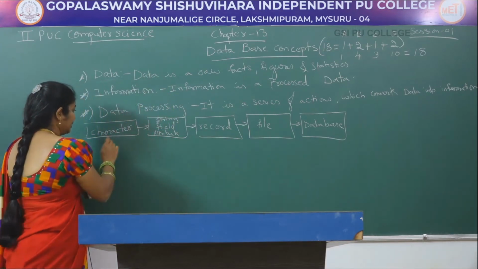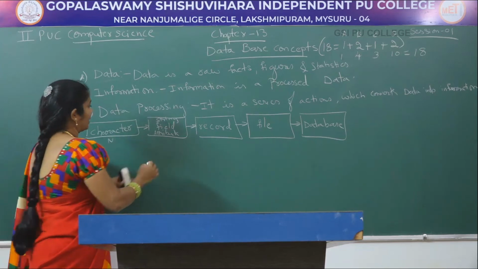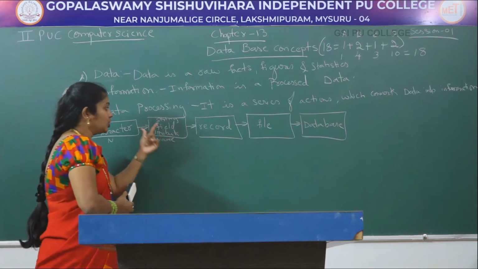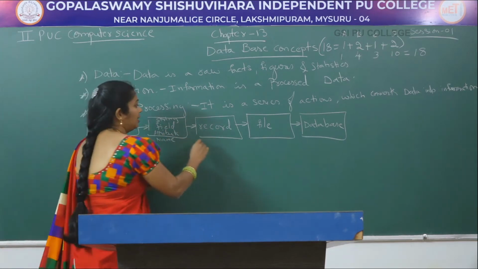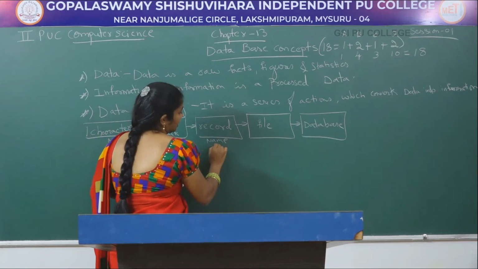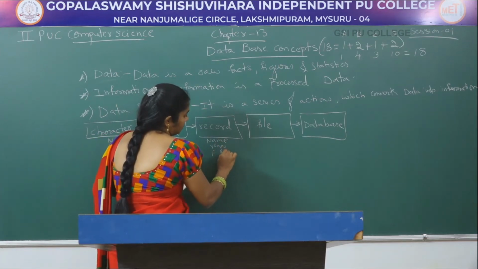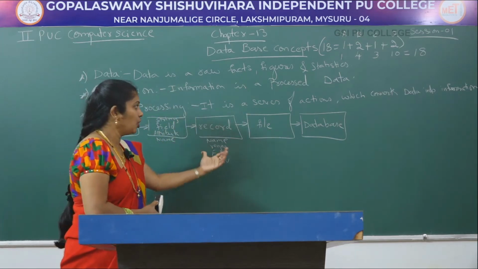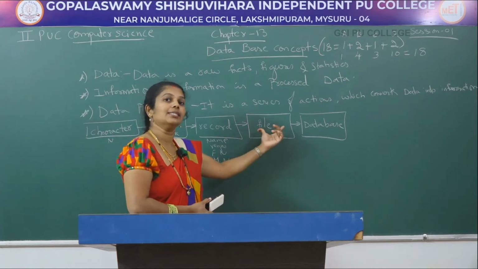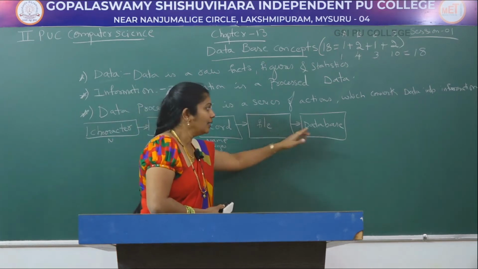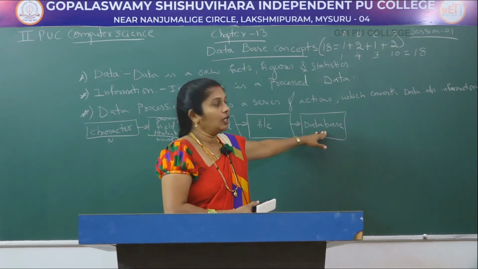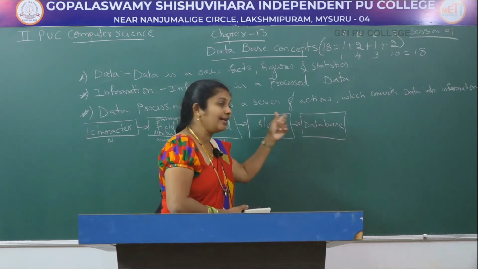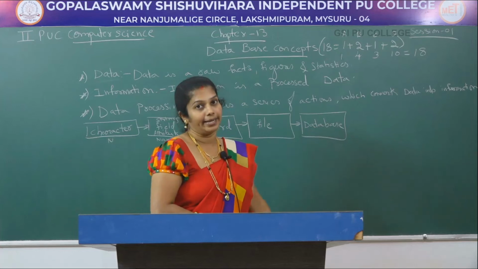For example, N is the character which I am taking. The collection of characters, for example, name, is called a field. The collection of these type of fields, for example, name, register number, father name, mother name, all these things can be called a record. The collection of these records can be called a file. And here, while seeing the definition of database, a collection of files alone is not called a database. A collection of related files can be called a database here.